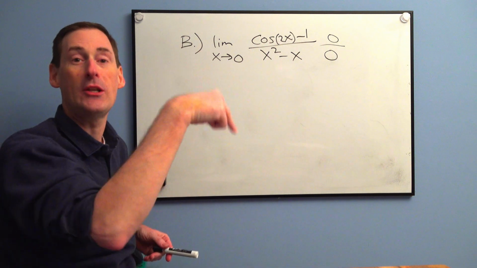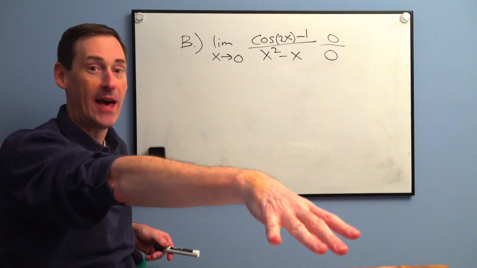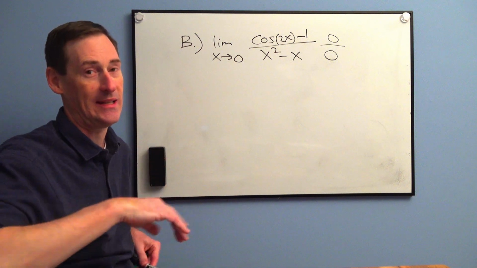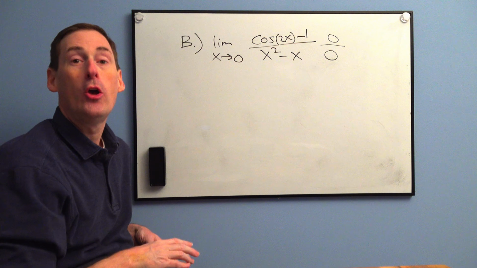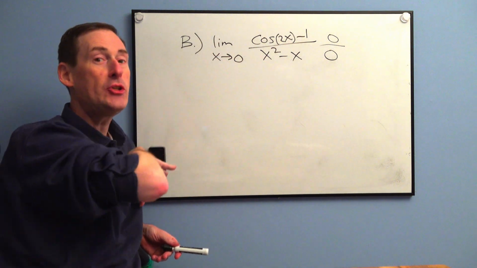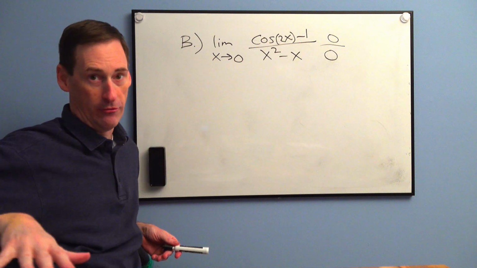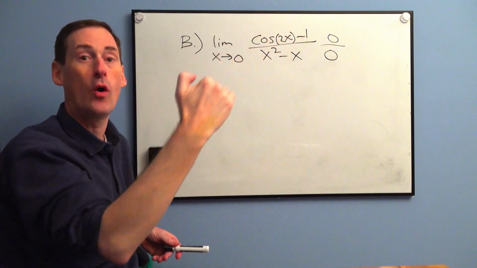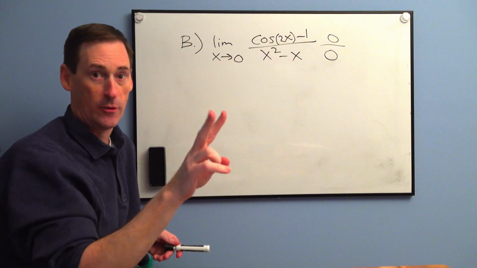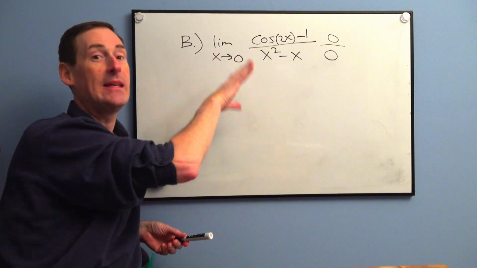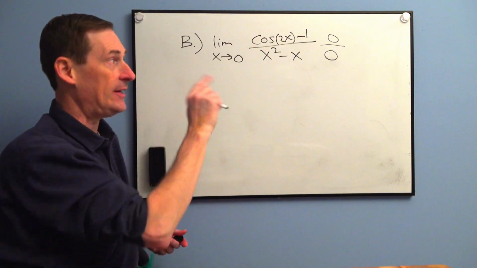Okay, so this is the indeterminate form 0 over 0. Now remember that rule I just showed you? Okay, it's got a name. We're getting to that, of course. It's got a history, a very sordid history. We're getting to that as well. So the only time you can use this new rule I'm showing you is not just any of the 7 indeterminate forms. It only works for 0 over 0 and infinity over infinity. So it's the first 2 indeterminate forms we ever did in chapter 8. Okay? So to use this rule, you must get to 0 over 0 or infinity over infinity.